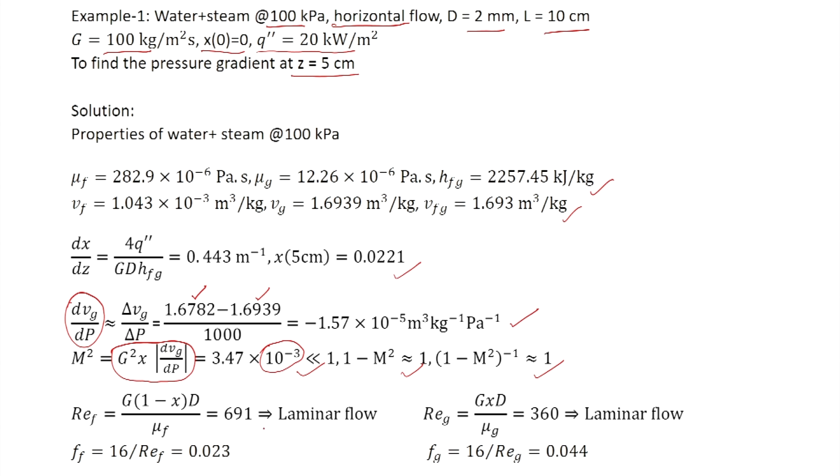Now, REF is 691 and it is laminar, REG is 360, so it is laminar, and therefore, we get Ff using the expression for laminar flow as 0.023 and Fg also for laminar flow is calculated as 0.044.